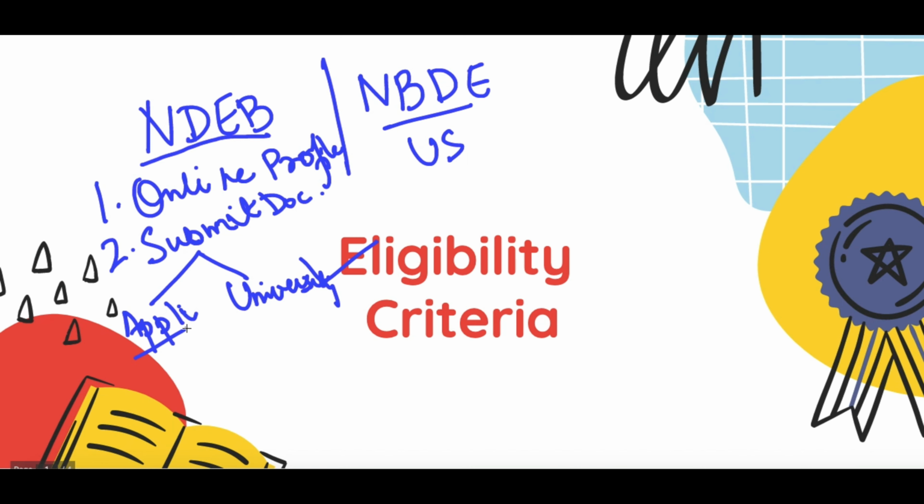So the applicant's documents generally are the photo identity card and the credentials, which is the degree completion certificate and the internship completion certificate, all that falls under your credentials. Now remember, if the certificates that you will be uploading are not in English or French language, then you will have to get them translated word by word and then upload them. So they do not accept applications which are not in English or French language. So you need to make sure of that.